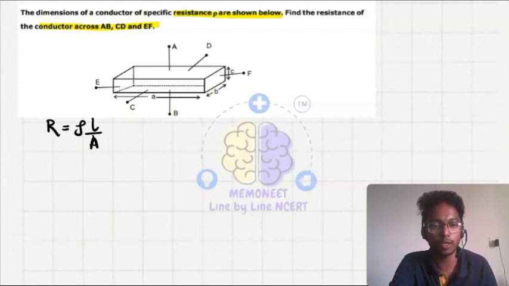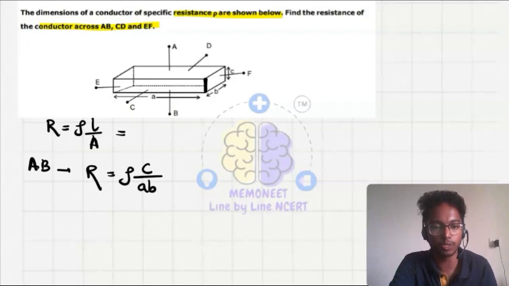If we take along AB, the length is C, and the cross sectional area is A into B. So along AB, R equals rho into C upon A into B.